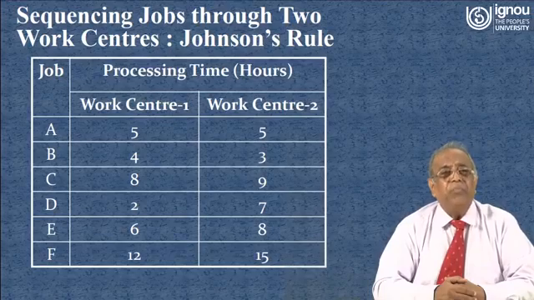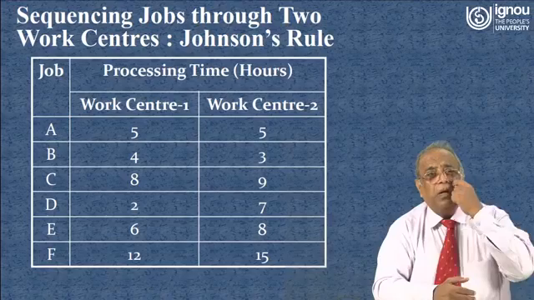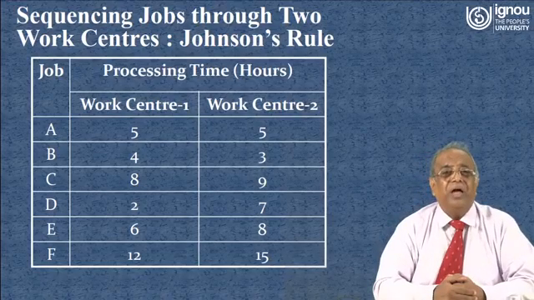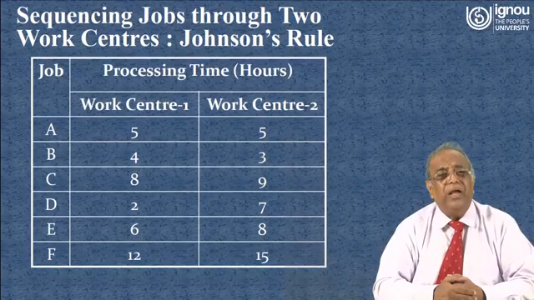And job B takes 4 hours at work center 1, and at work center 2 it will take another 3 hours. And job C will take 8 hours at work center 1, and at work center 2 it will take 9 hours. Similarly for D, E and F, the processing times at the different work centers are given.